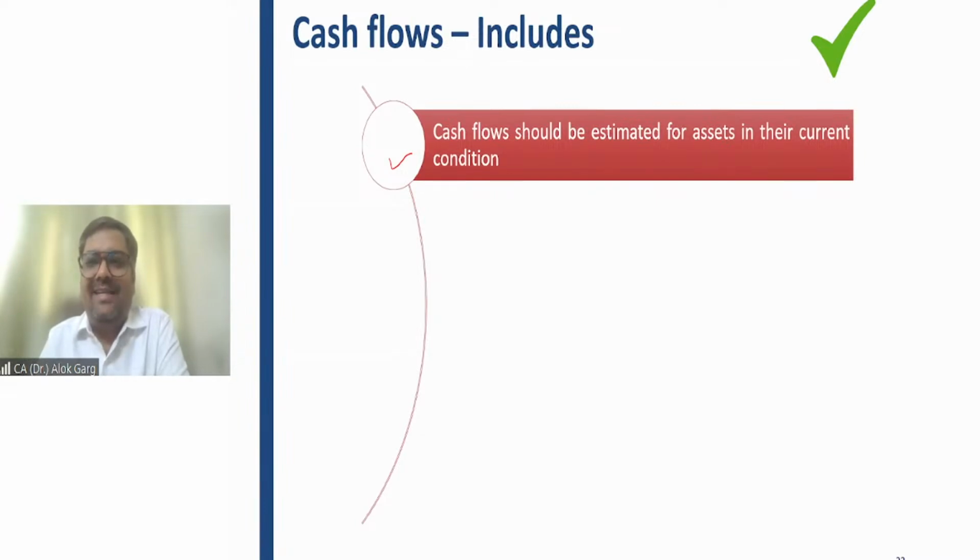My question to you guys: whether it is only cash inflow, or if there is some cash outflow which is necessary to earn the cash inflow, whether that cash outflow is also considered, or only cash inflow is going to be considered for value in use. Friends, whether only cash inflow needs to be considered or cash outflow is also required to be considered while computing value in use.